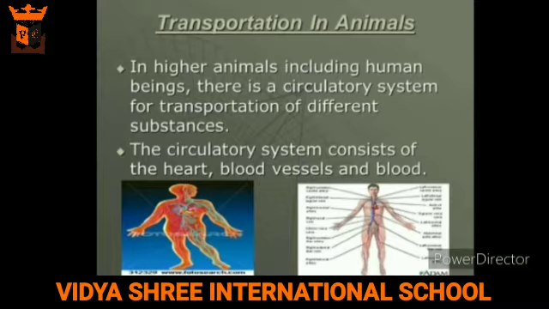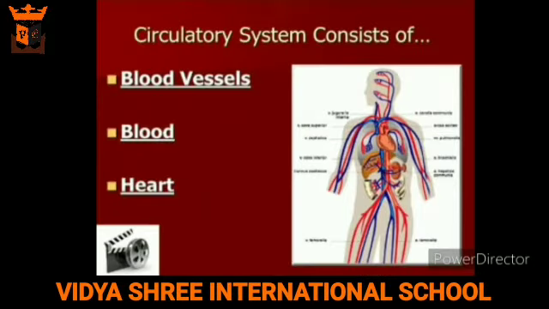Now we learn transportation in animals. In higher animals, including human beings, there is a circulatory system for transportation of different substances. In the circulatory system, the blood delivers food and oxygen to every cell in the body. It also carries waste away from every cell in the body. The circulatory system consists of the blood vessels and the heart. So first we'll learn about blood.